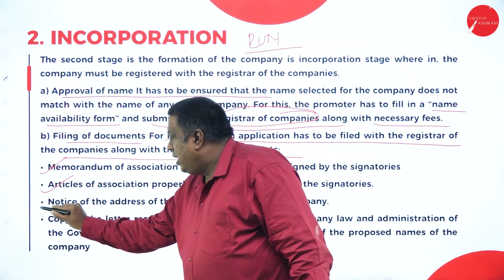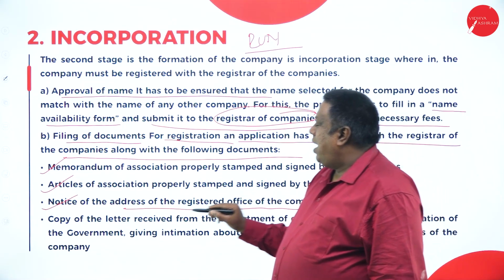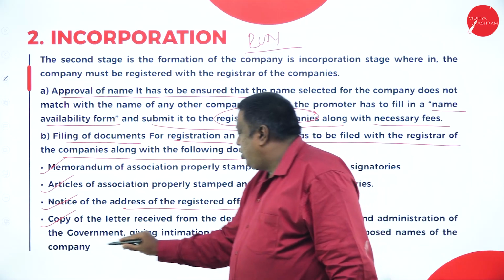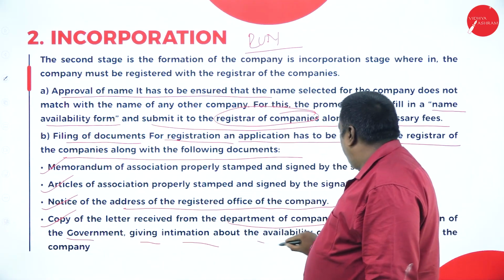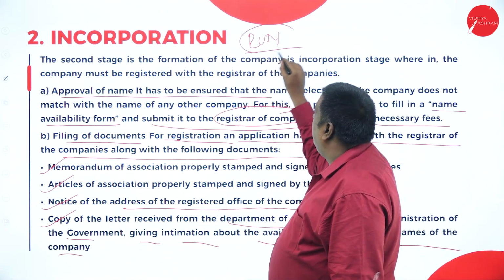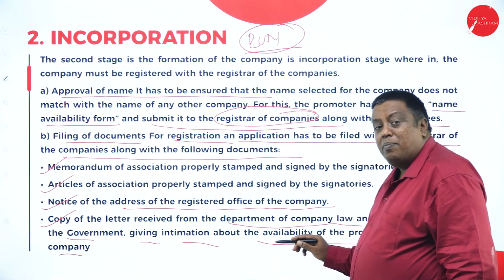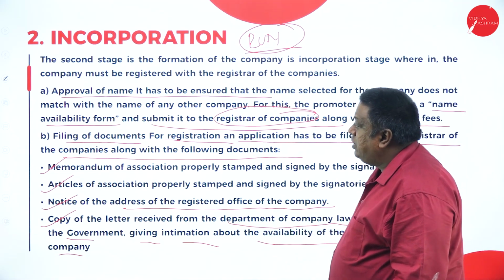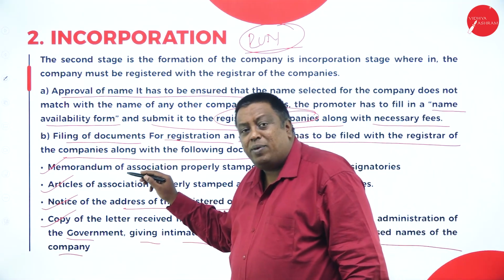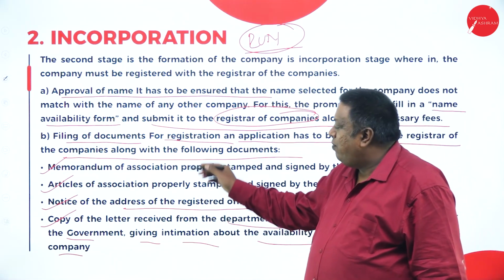And the third document will be the notice of the address of the registered office of the company, and a copy of the letter received from the Department of Company Law and Administration of the government, giving intimation about the availability of the proposed name of the company. After getting the RUN, the name approval from the government, the same copy has to be submitted along with the registration application form to the ROC. If I don't submit the copies, the company's registration cannot be made if any one of these documents has not been submitted.